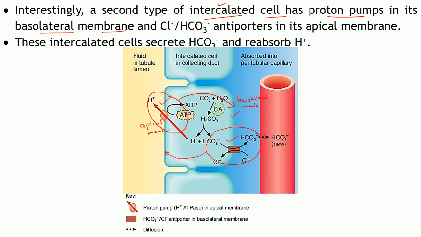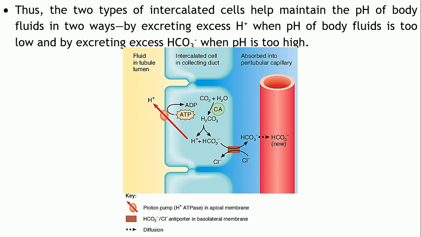Obviously the H plus ion will actually get reabsorbed, right? And what will happen to your bicarbonate ions? These will actually get secreted.